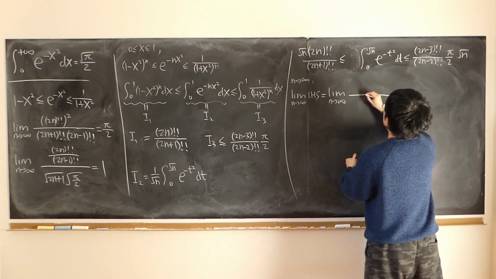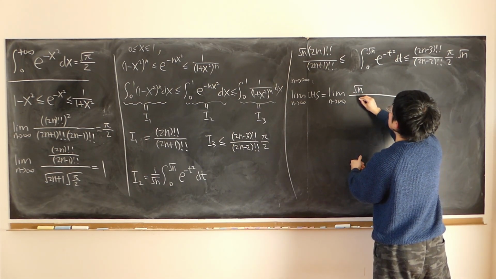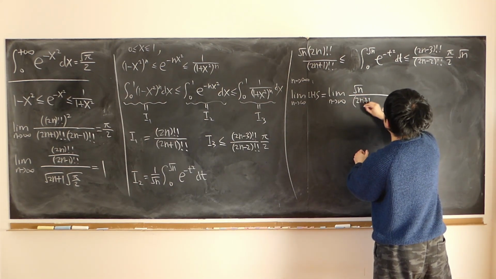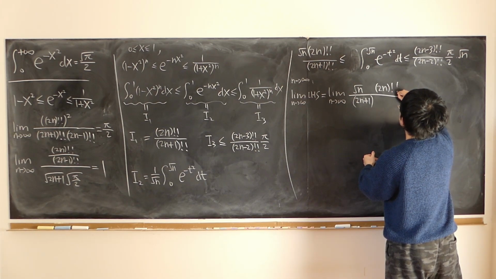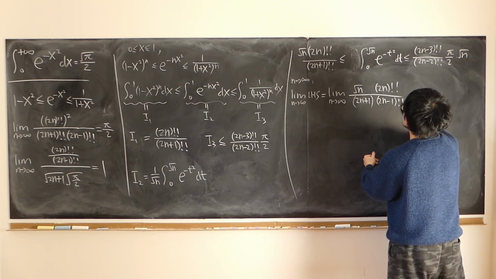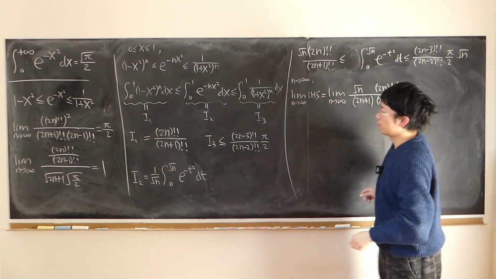Copy down square root of n, right, over 2n plus 1, right? 2n double factorial, 2n minus 1 double factorial, right? This latter part can be replaced with the bottom,